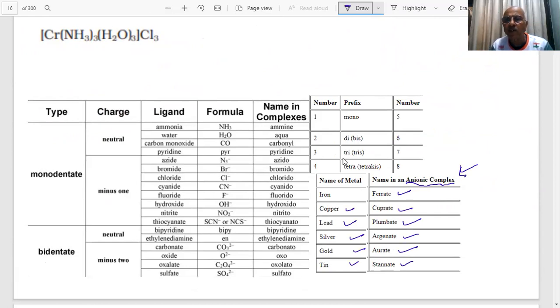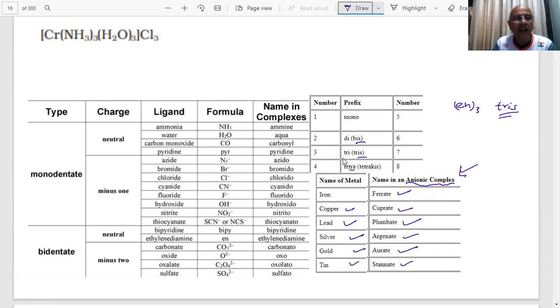And we have already told you, when ligands already have numerals, we use bis, tris, tetrakis. For example, en, ethylene diamine: if I have 3 of this, it will be tris, because ethane-1,2-diamine already has a numeral. Similarly oxalato. In such cases we will use bis, tris, etc.